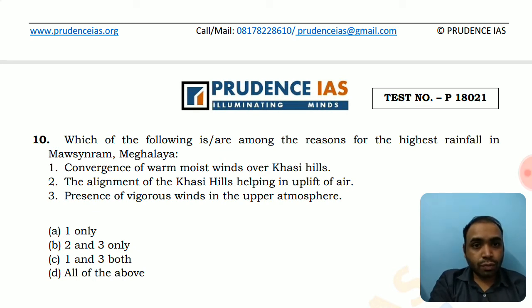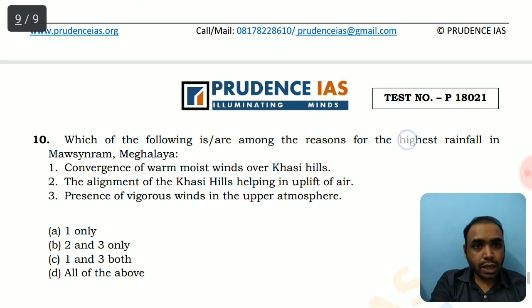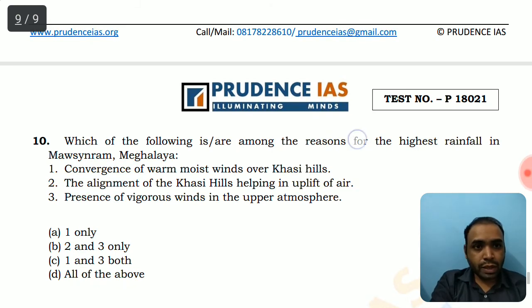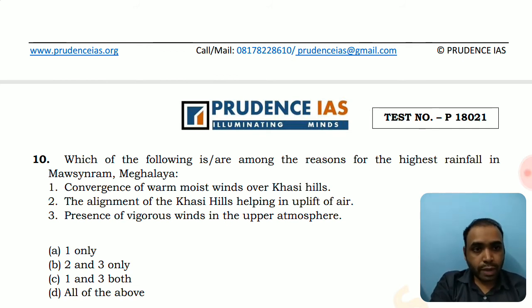So this convergence of warm moist air from the Bay of Bengal over the Khasi Hills is the correct reason. And the alignment of the Khasi Hills, if you see from the diagram, is from west to east. The wind is coming from the Bay of Bengal. The moist air is coming from there, and the hills block that wind and provide the uplift of air. So that option is also helping in making Mawsynram one of the highest rainfall places.